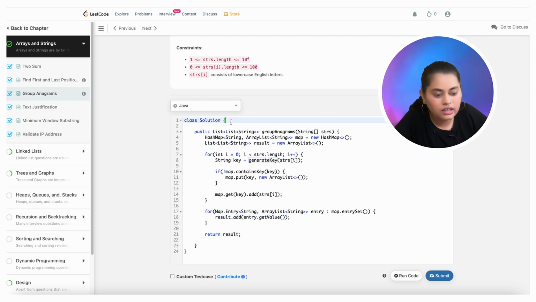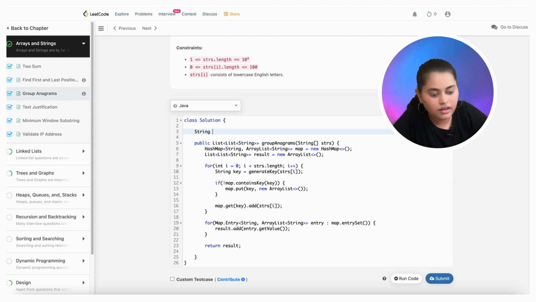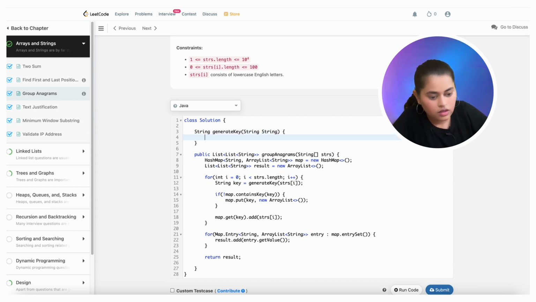Now we want to generate the key. How can we generate the key? This generate key function will return a string and takes a string as the input. First of all, we'll be counting the frequency of each and every element. So let's create an array of size 26, holding the frequency of each and every character in the string. After that, we'll merge all the frequencies together with a separator or a unique character like hash, right?